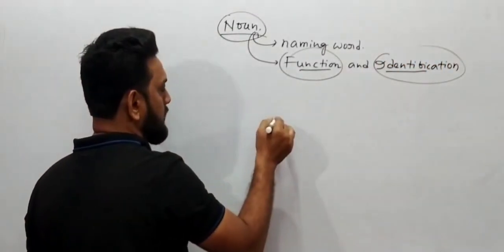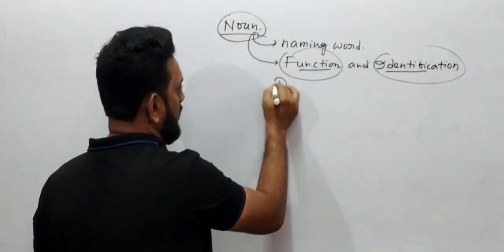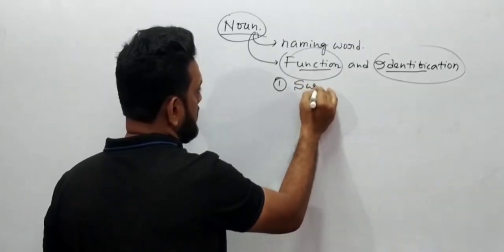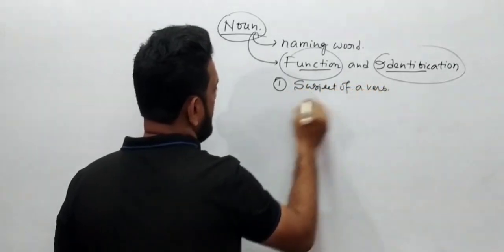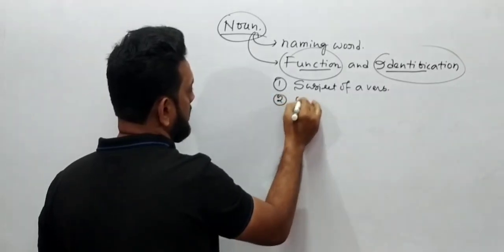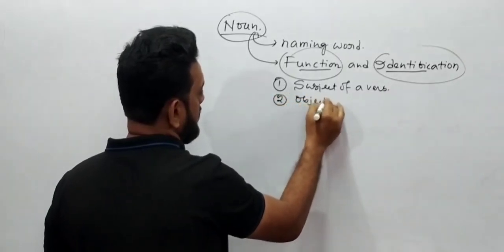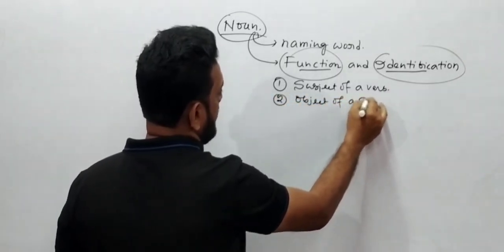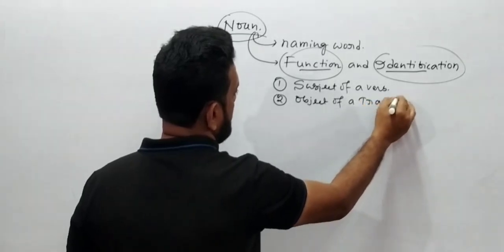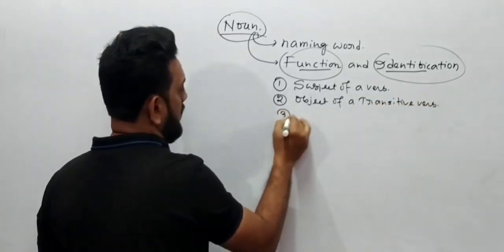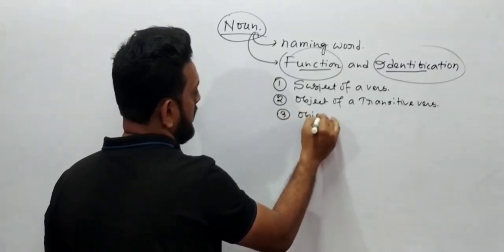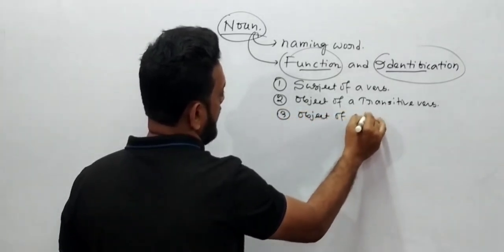And how many functions have been written? Yes, 5 functions. First one was subject of a verb. Second function I have written, object of a transitive verb. Number 3, object of a preposition.